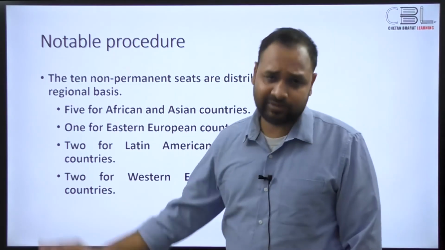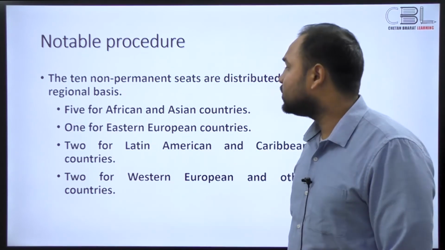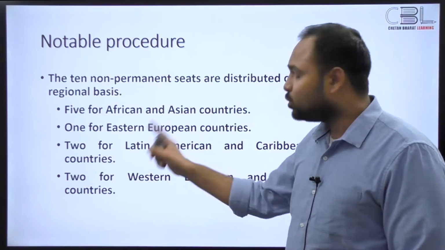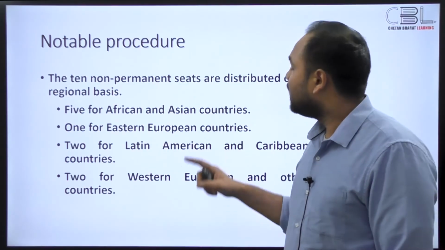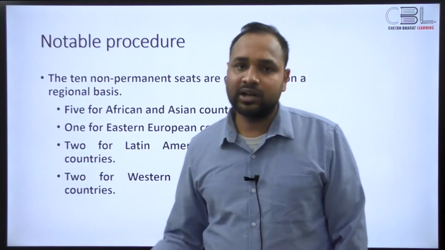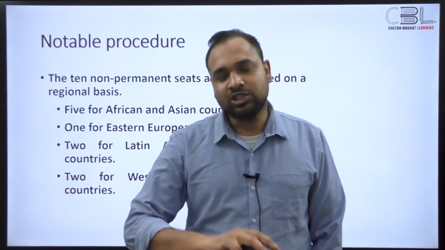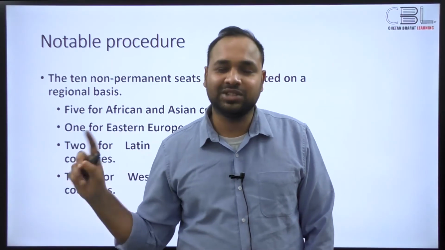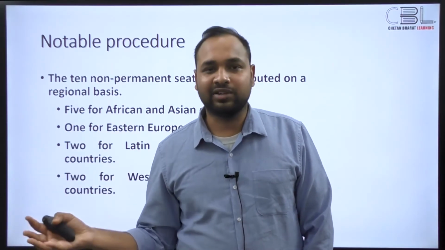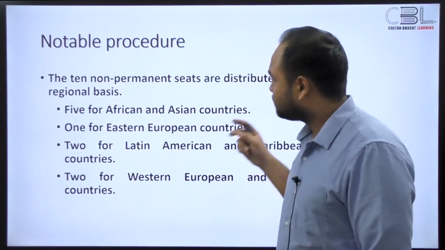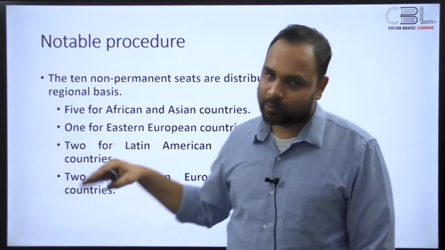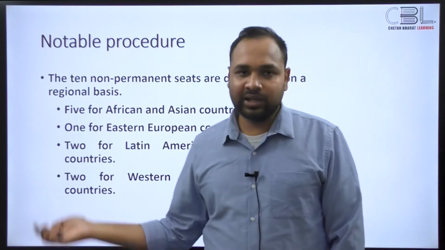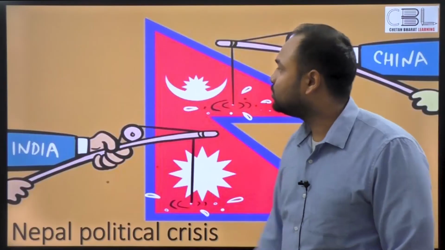For example, 5 of the non-permanent Security Council seats are occupied by members from Africa and Asia, 1 from Eastern Europe, 2 from Latin America and Caribbean, and 2 from Western European and other countries, right, and the rest of the world. So there is a delimitation of sorts here, and it's very geographical and by population, right? So India is now naturally part of the grouping of African and Asian countries, right? So this is also something that you should know. Now these could be asked in your prelims. That's why I thought this is important for you to know.